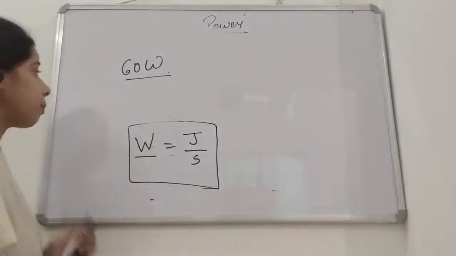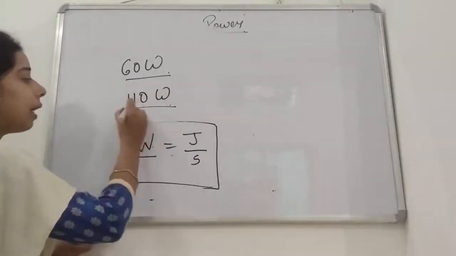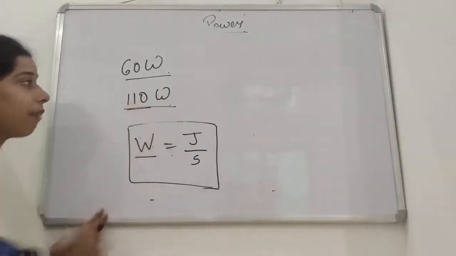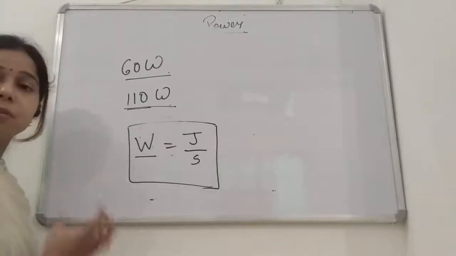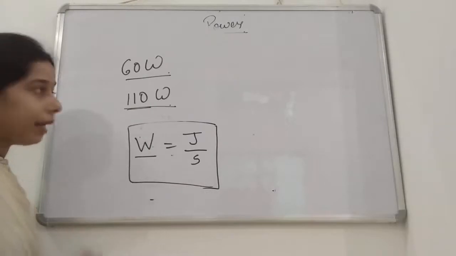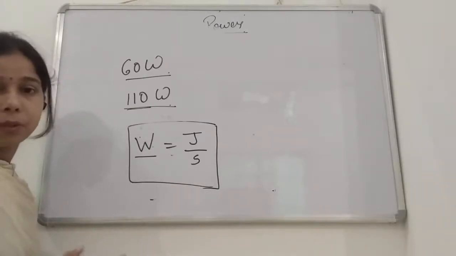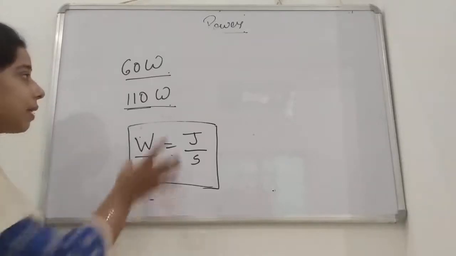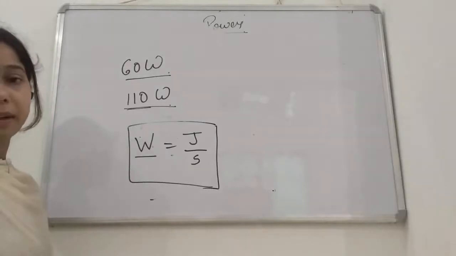So if we talk about an appliance of 110 watt, it means that this appliance will consume electrical energy at the rate of 110 joule per unit time, per unit second. That determines that the power of this appliance is 110 watt.